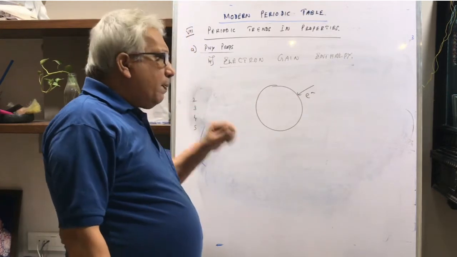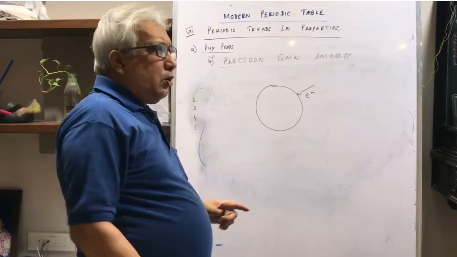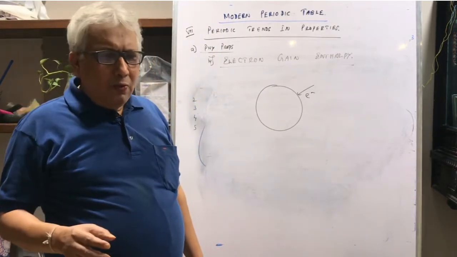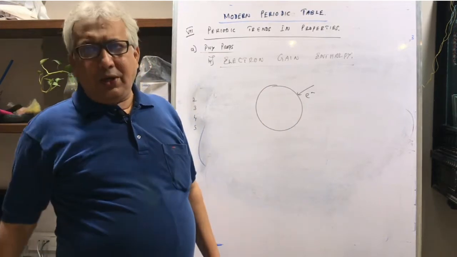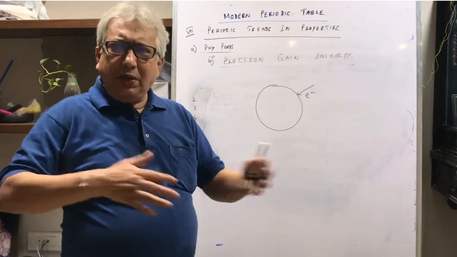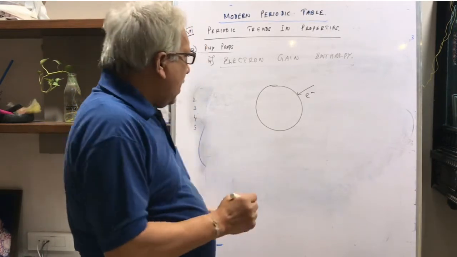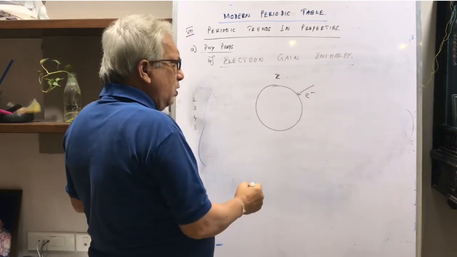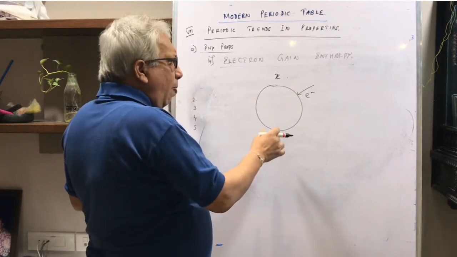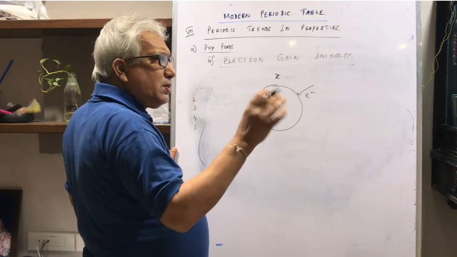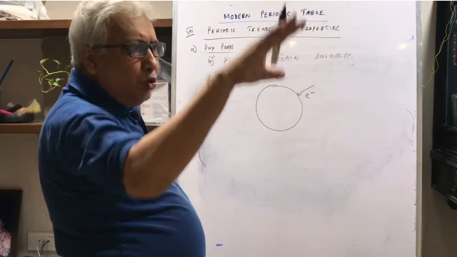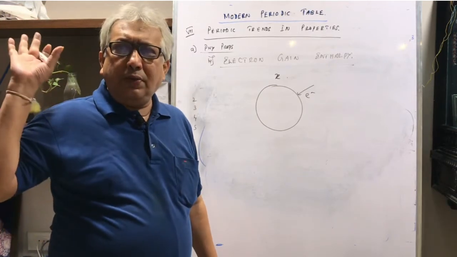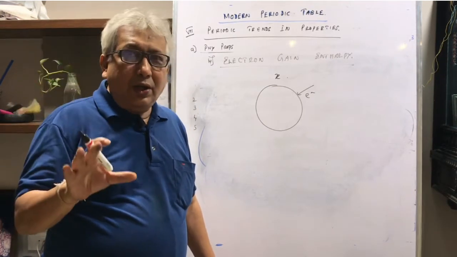Now, how will it be? When an atom gains an electron, usually an atom gains an electron because it wants to attain stability. So basically everything that is happening is in order to attain stability. Suppose this atom X gains an electron. Most of the time the purpose of gaining that electron is to attain stability, and whenever anything becomes stable, it goes to lower energy. Remember this aspect: lesser the energy, more the stability. I repeat, lesser the energy, more the stability.